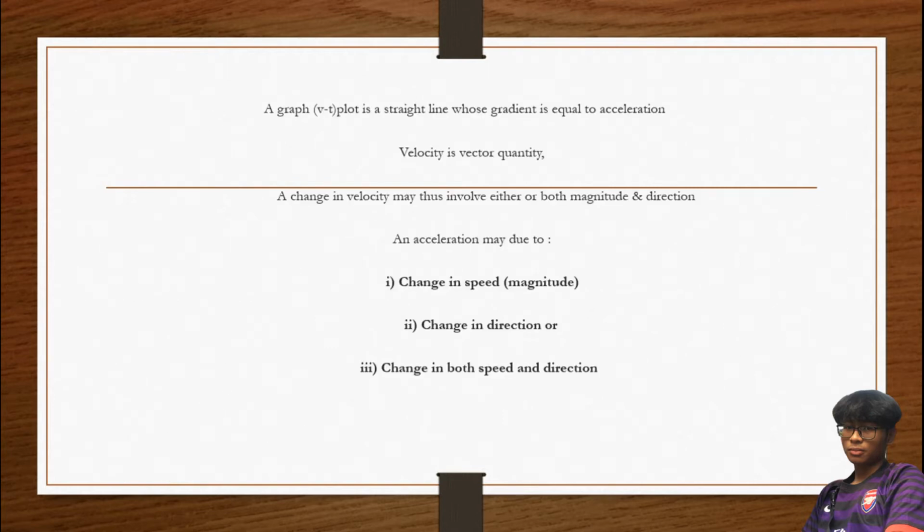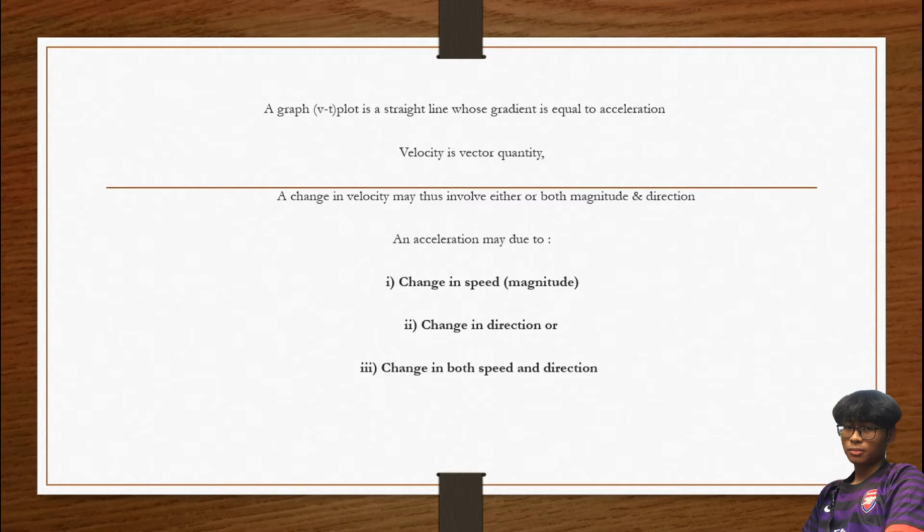A graph of velocity against time plot is a straight line whose gradient is equal to acceleration. Velocity is a vector quantity. The change in velocity must thus involve either or both magnitude and direction, and acceleration may be due to change in magnitude, change in direction, or change in both speed and direction. Means kat sini kita tahu velocity and acceleration is a vector quantity.